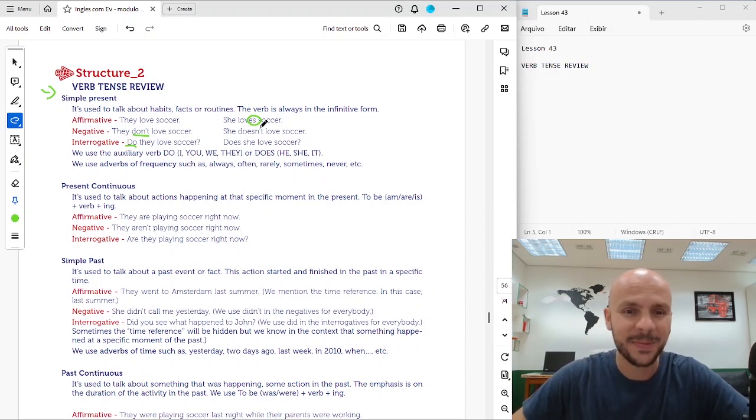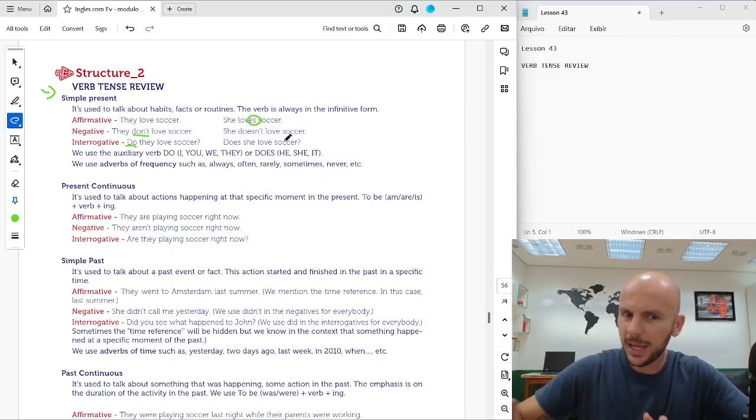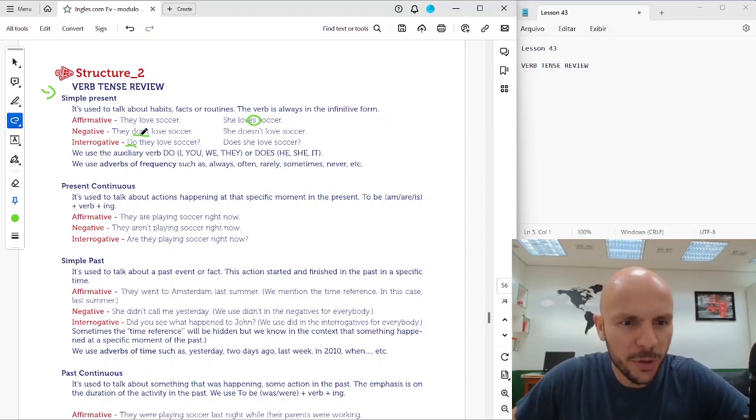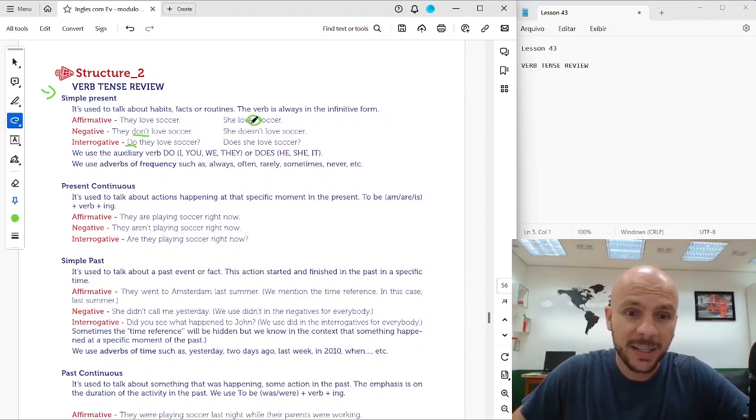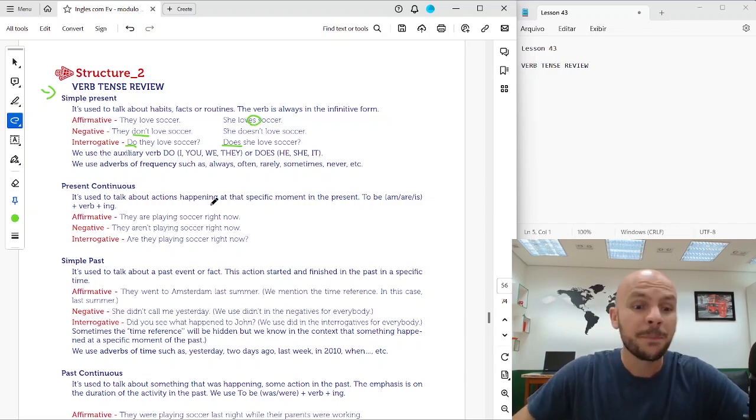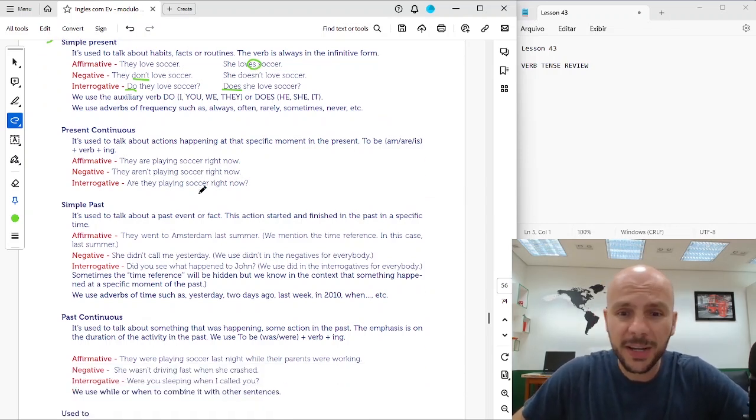Don't forget it. She doesn't love soccer. Does she love soccer? Okay? That's it. Do for everybody, don't for everybody. But for he, she, it, we use doesn't or does. Right? And we use s in the present. All right? Present continuous. Present continuous, we have to use the subject with the verb to be, okay?